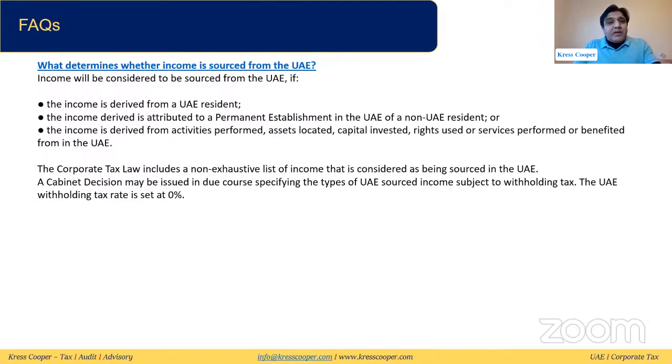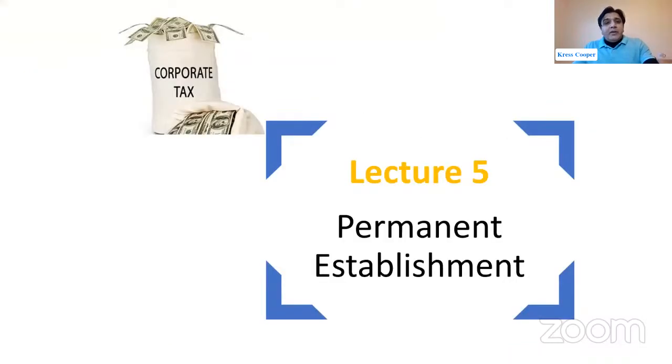What determines whether income is sourced from the UAE? We have already discussed that there are three different categories: income derived from a UAE resident person, income pertaining to the PE of a non-resident person in the UAE, or income derived from different activities, like assets located, capital invested, rights, etc. So that was the first lecture, and I will take your questions at the end. We will have a little bit of a long session today. Then we are going to discuss the permanent establishment.